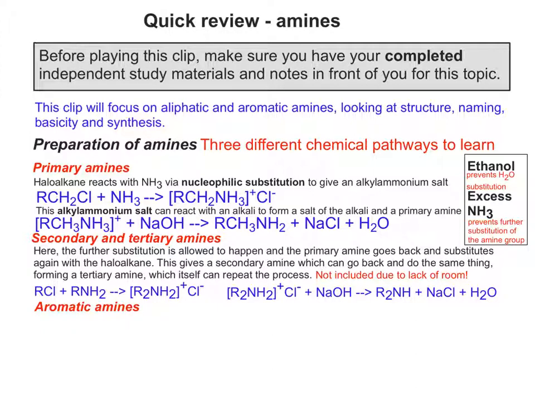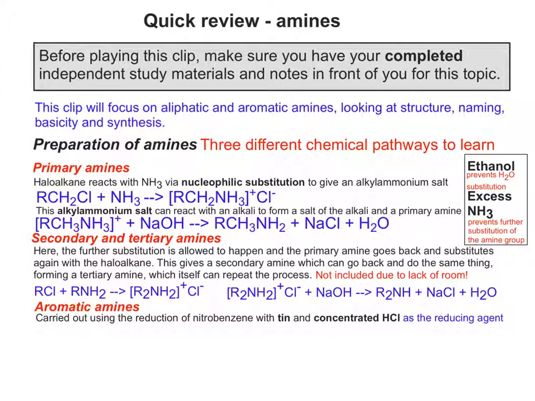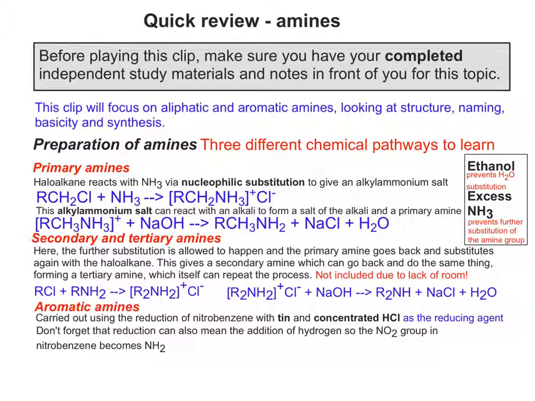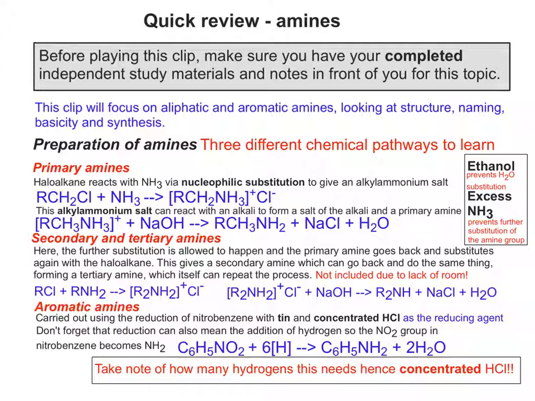The final part of this review of amines is a quick look at how we make aromatic amines. This time we reduce nitrobenzene with tin and concentrated HCl. Not forgetting that reduction can also mean the addition of hydrogen in organic chemistry. The NO2 group in nitrobenzene becomes NH2. Looking at the equation, a really easy mistake to make is to put the wrong number of hydrogens in, as in just put 2 in because you're using 2 to make NH2.